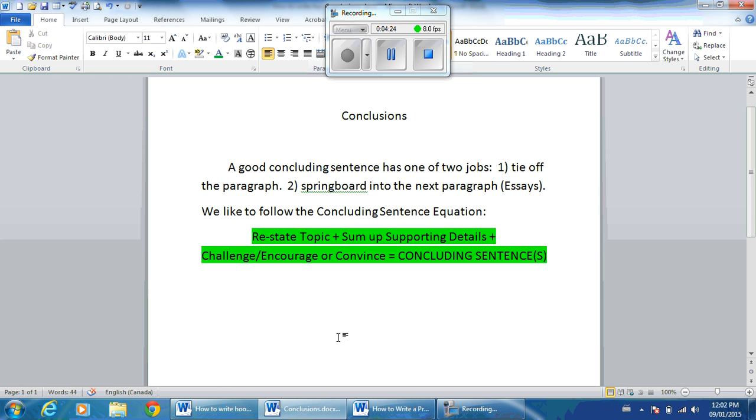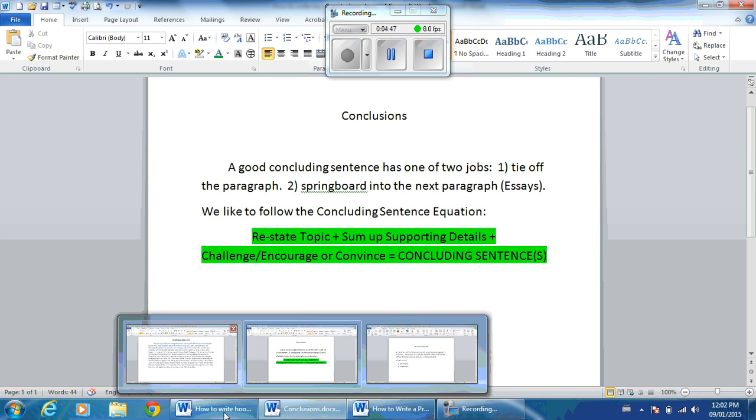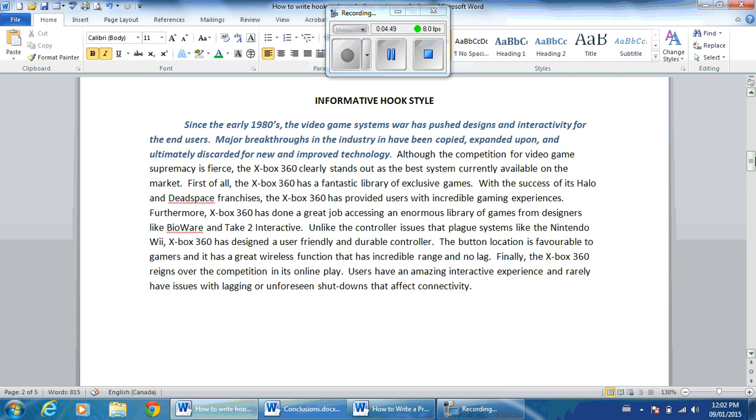And what we like to do in our class is to follow the concluding sentence equation, which is to restate the topic, then you're going to add in a summary of the supporting details, and then you're also going to add in a challenge, encourage, or convince statement. And if you put all that together, that will equal your concluding sentence. So let's take a look at how this actually comes together. So if we go down here,